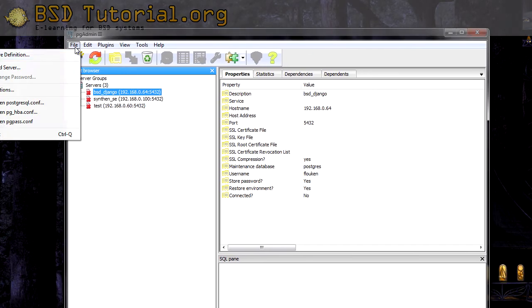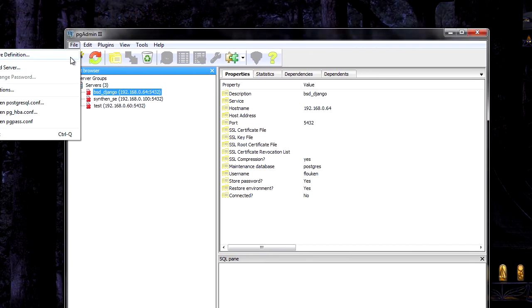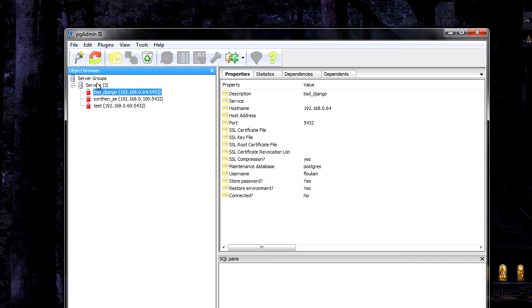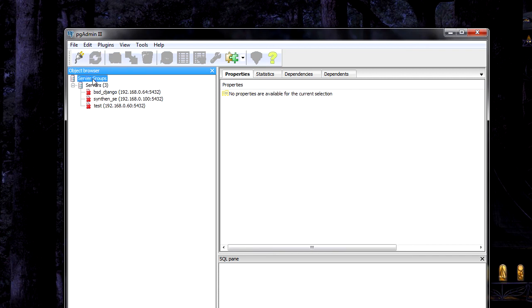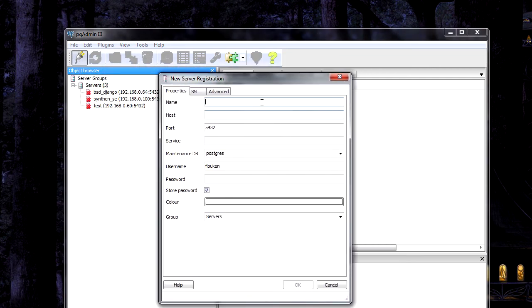So I'm going to make a new connection here. Let's see how to add a server. I think it was over here. BSD tutorial, just as an example.